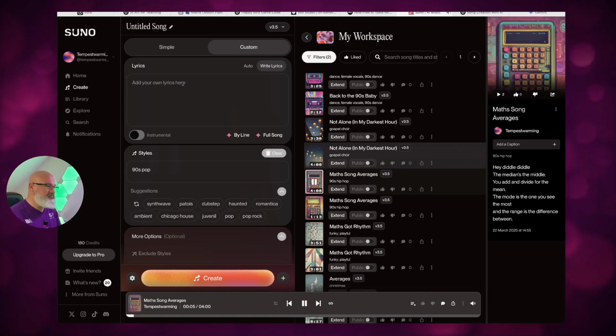Hey diddle diddle, the median's the middle. You add and divide for the mean. The mode is the one you see the most, and the range is the difference between. Hey, diddle diddle, the median's the middle. You add and divide for the mean. The mode is the one you see the most, and the range is the difference between.